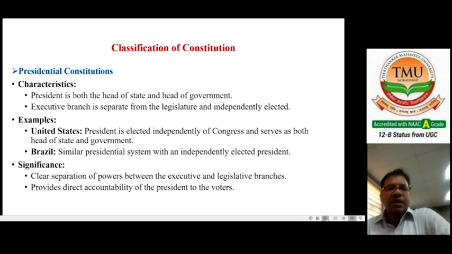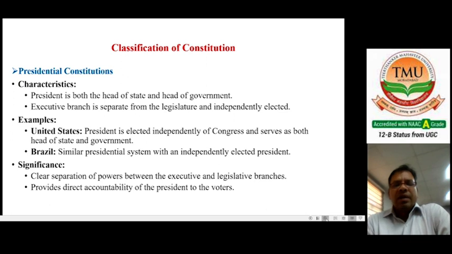Now come to the presidential constitution's characteristics. The president is both head of the state and head of the government. That means the president is the head of the state and head of the government. The executive branch is separated from the legislature and independently elected. They are not part of the legislature.